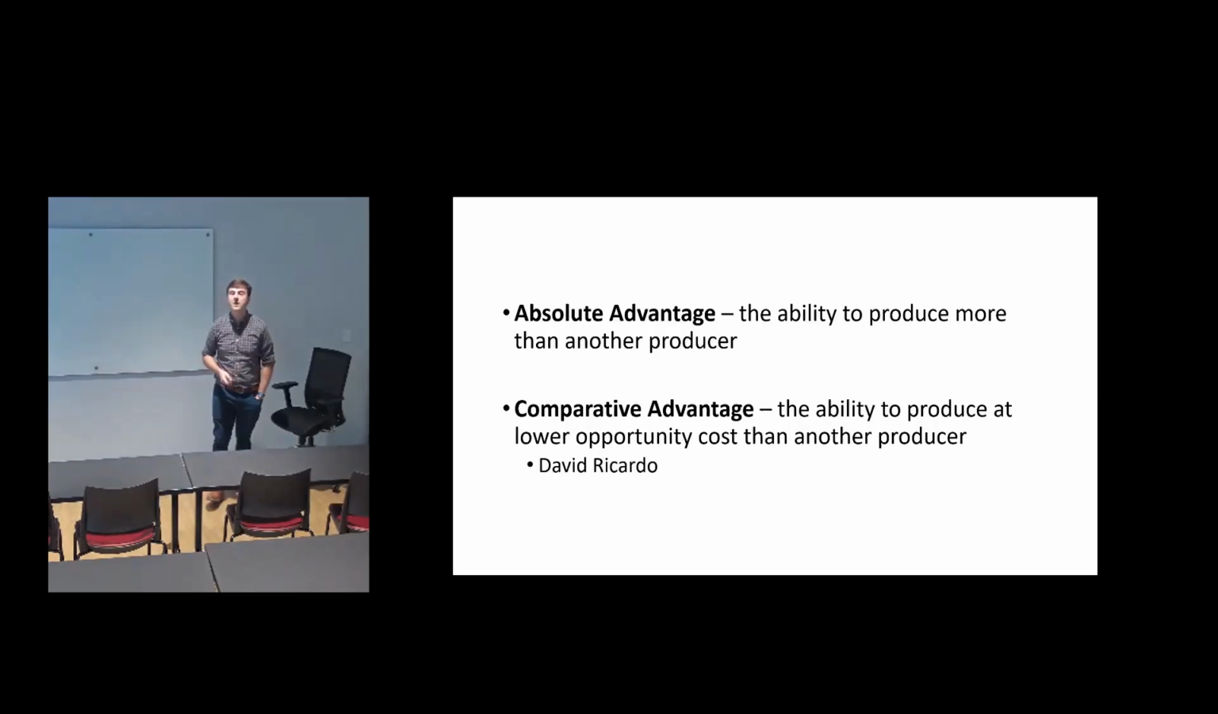So let's remind ourselves that absolute advantage refers to the ability to produce more or better than another producer. So if you can make more stuff more efficiently, you have the absolute advantage. But economists, ever since the writing of David Ricardo, a British economist from hundreds of years ago, have focused more on comparative advantage, which is a little different.